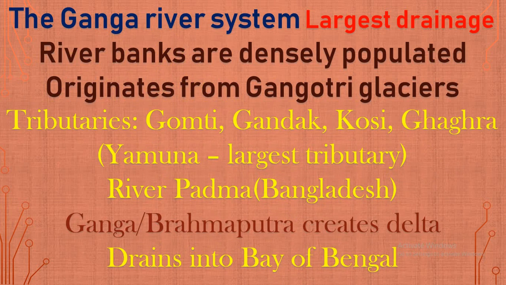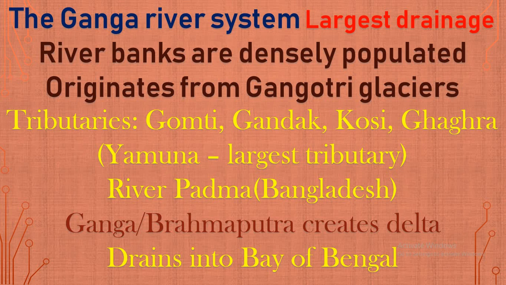The tributaries are Gomti, Gandak, Kosi and Ghaghra. Among the tributaries of Ganga, the Yamuna is the largest tributary, which has tremendous water and flows throughout the year.